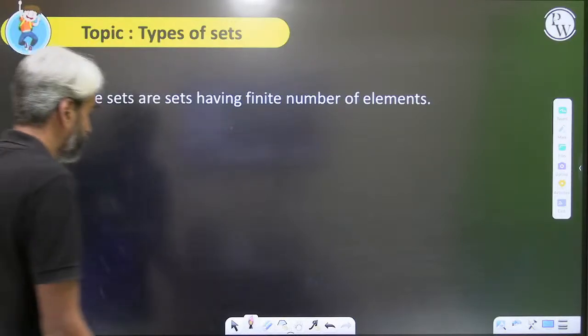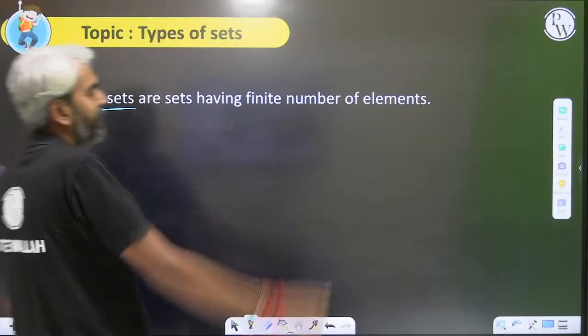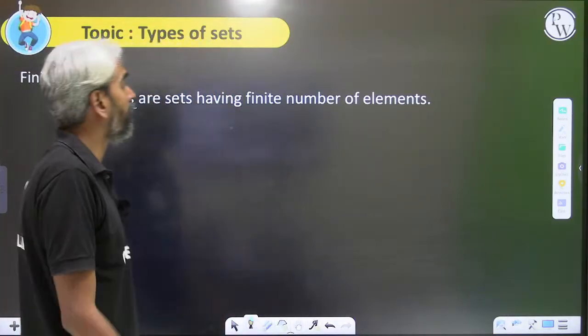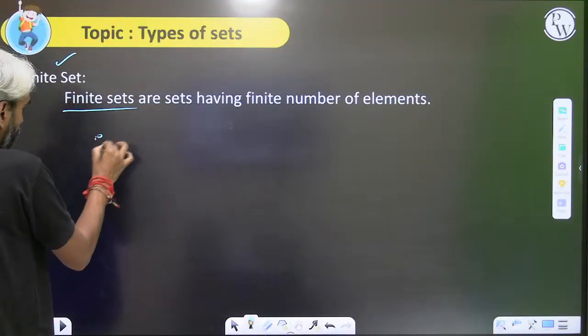Please don't worry. So, what do I mean by a finite set? Finite sets are the sets having a finite number of elements. If any set has a finite number of elements, it will be a finite set.